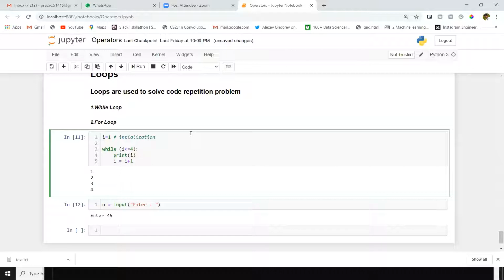First, we will declare a variable here. Declare variable. Keep condition. This is a condition. If this condition is satisfied, it will repeatedly execute the same code until the condition fails. Here we have increment. These three are mandatory.